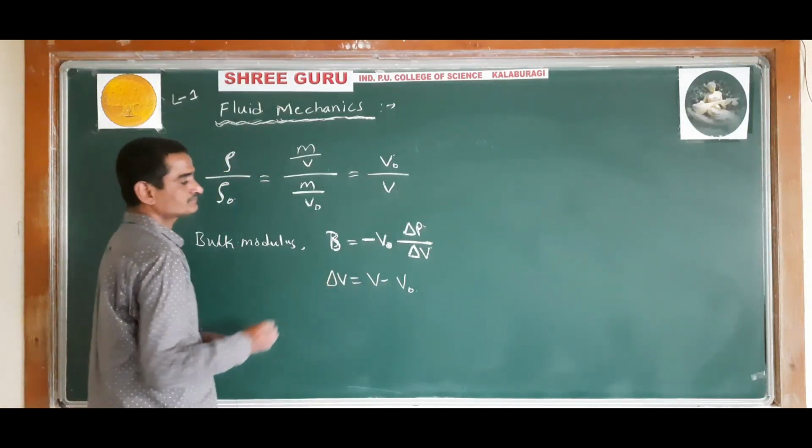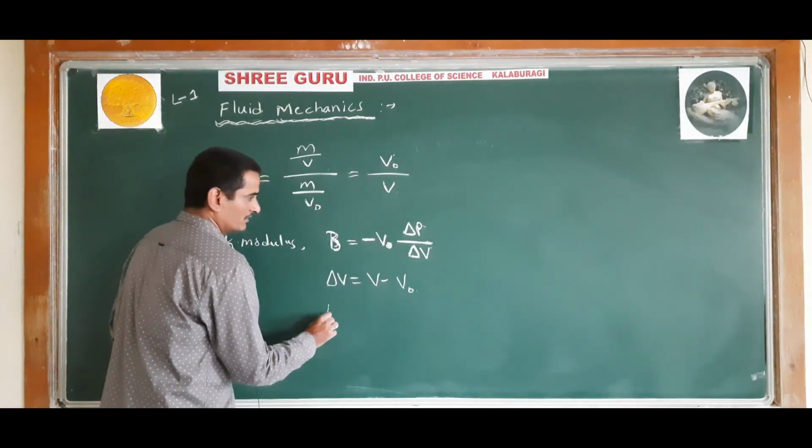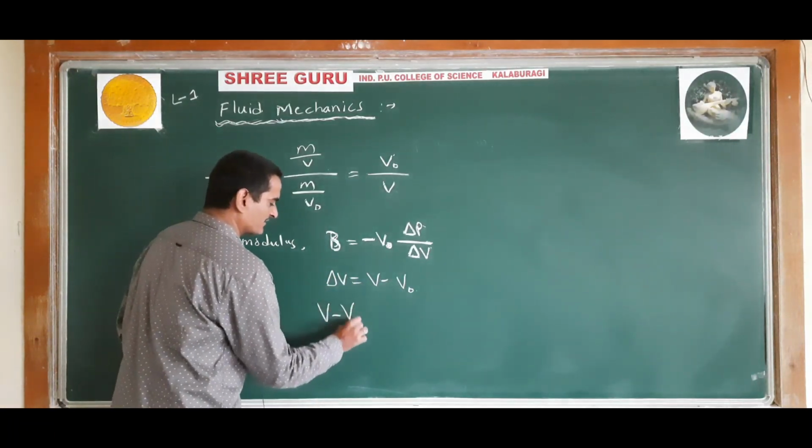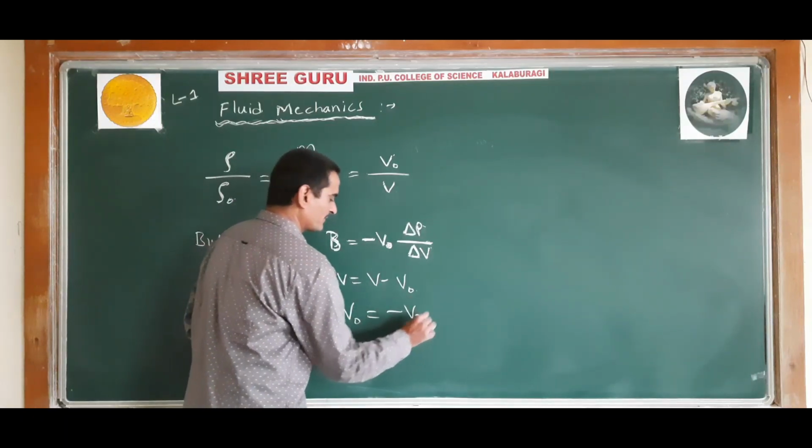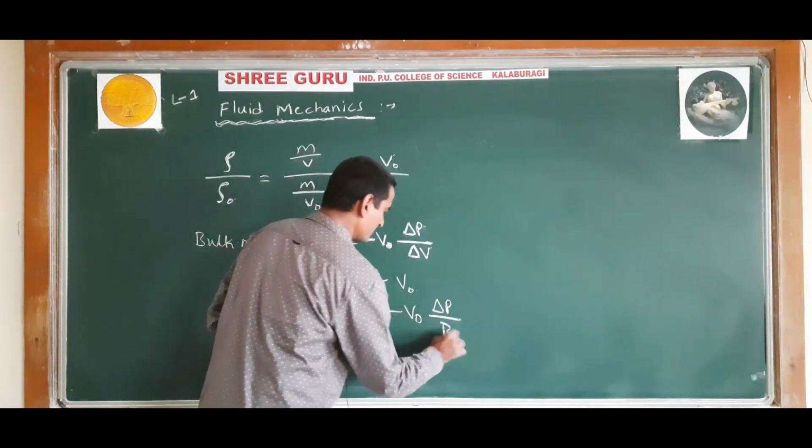So you can write V minus V naught is equal to minus V naught delta P divided by B.